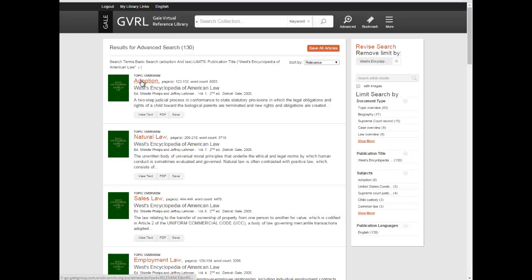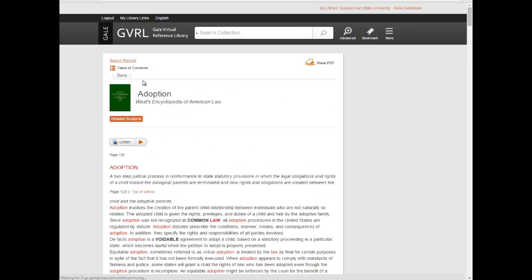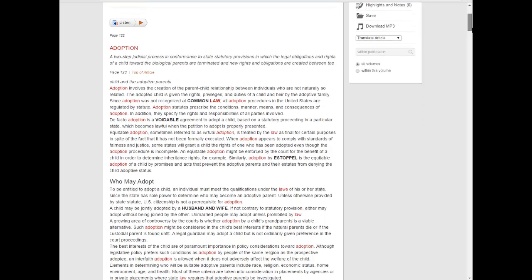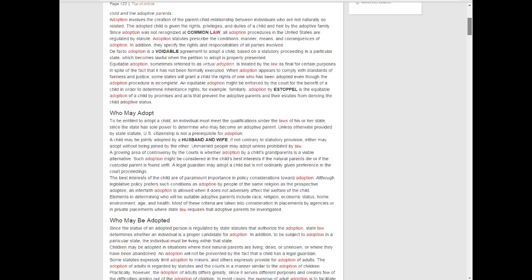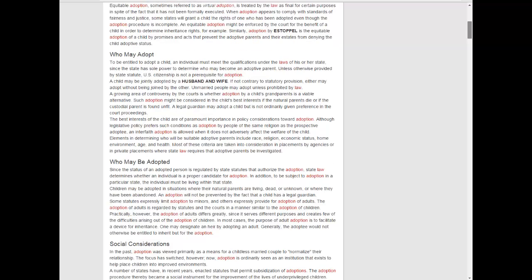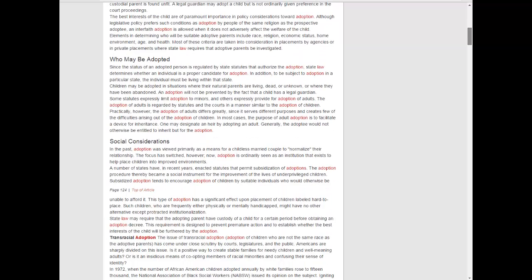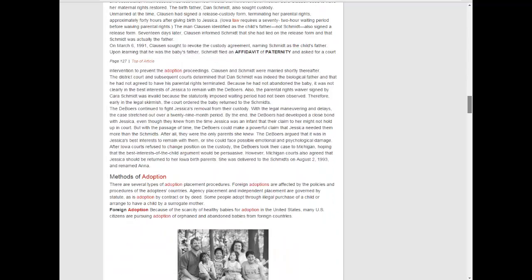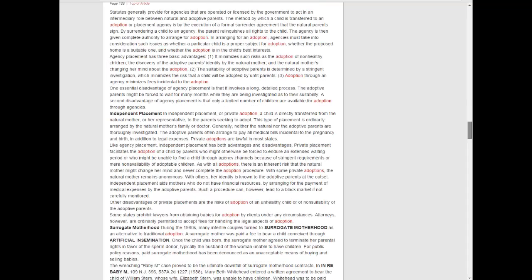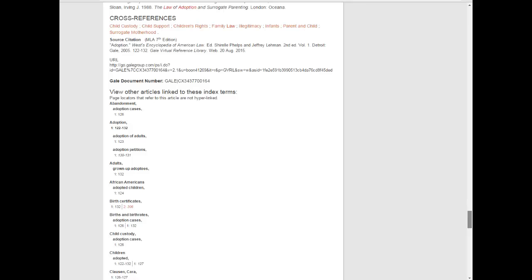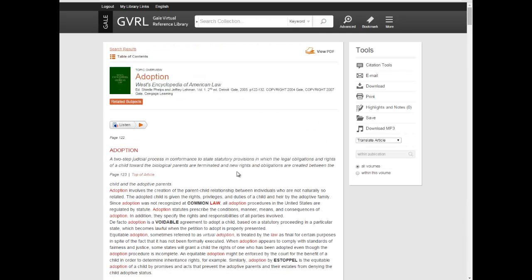And we're going to click on the main article here, Adoption in West Encyclopedia of American Law, just to show you that an encyclopedia can give an overview of various aspects of a topic, in this case all related to the law in some way, and can help you to get a grasp of all the basics of your topic, whatever that may be, as well as other related topics that you can also search.